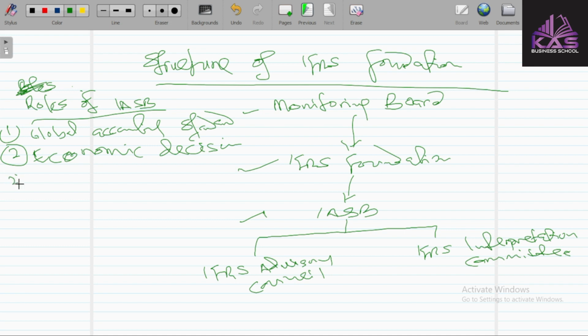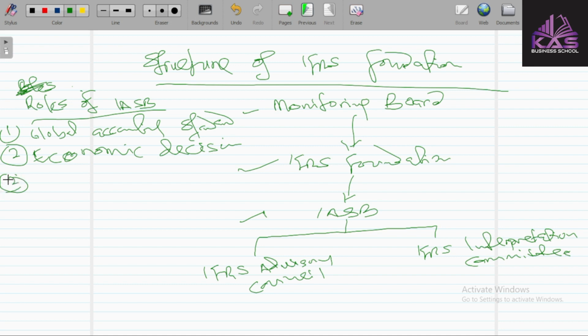Since it's a global body, it helps the international market to make economic decisions by providing a single accounting standard that will be used by several countries. Using that, it will assist users of the financial statement to quickly make these economic decisions.